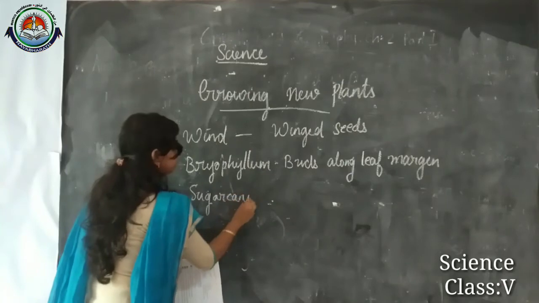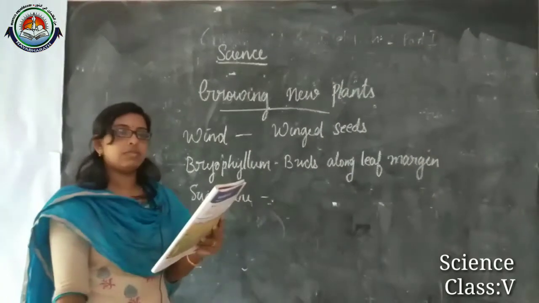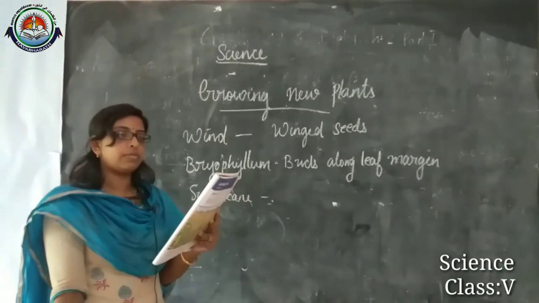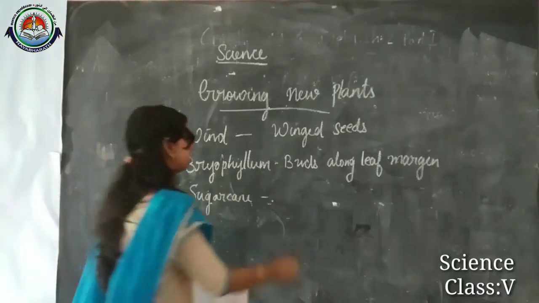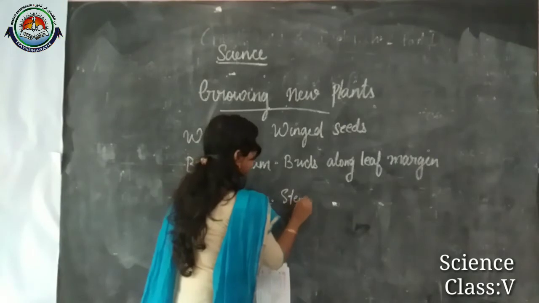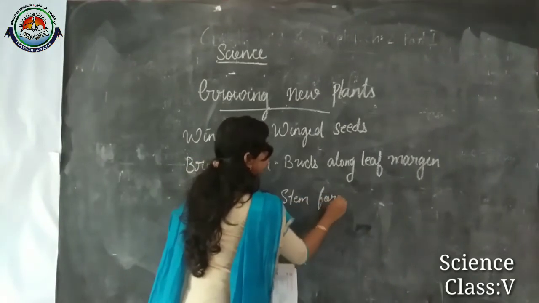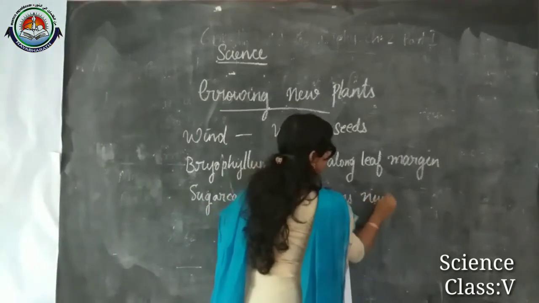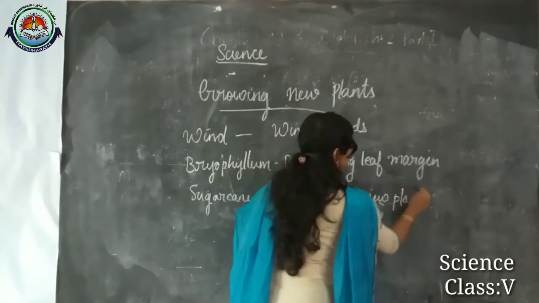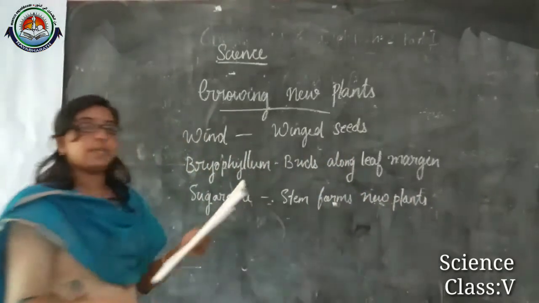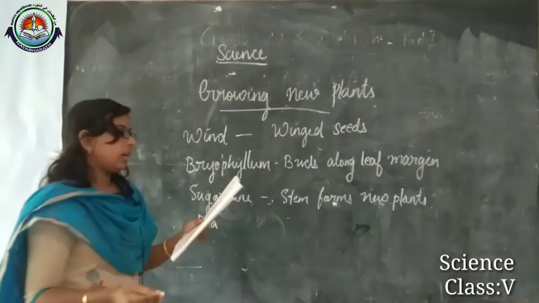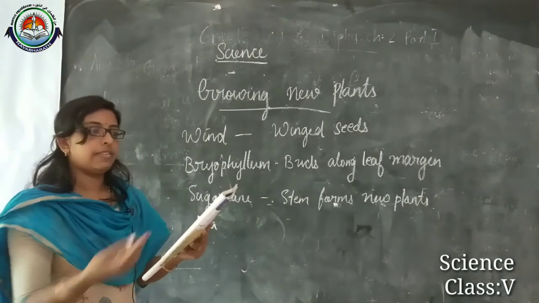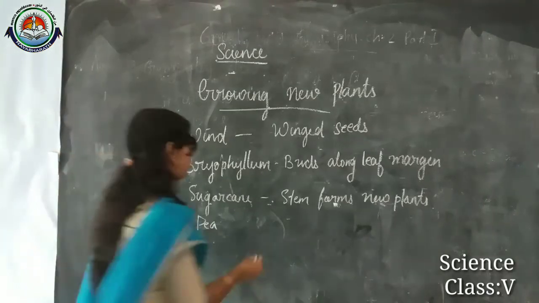Sugar cane, which one from column B? Yes, stem forms new plants. The next one is P. P, that is the final A, explosion.